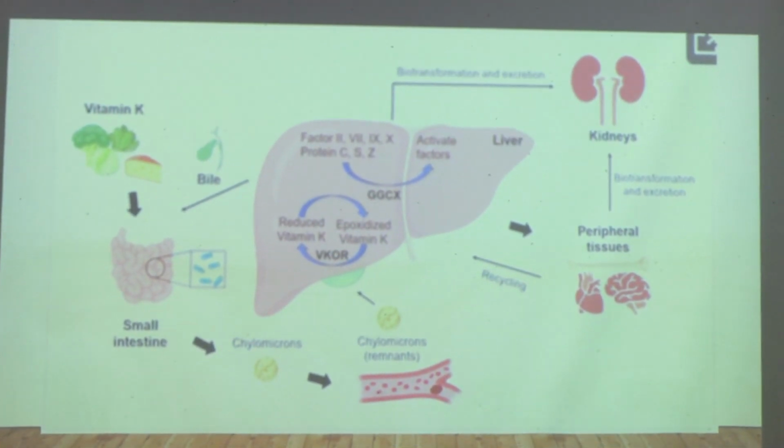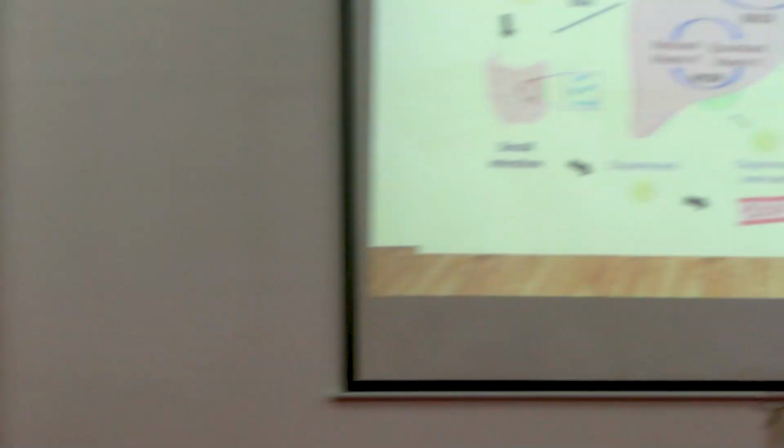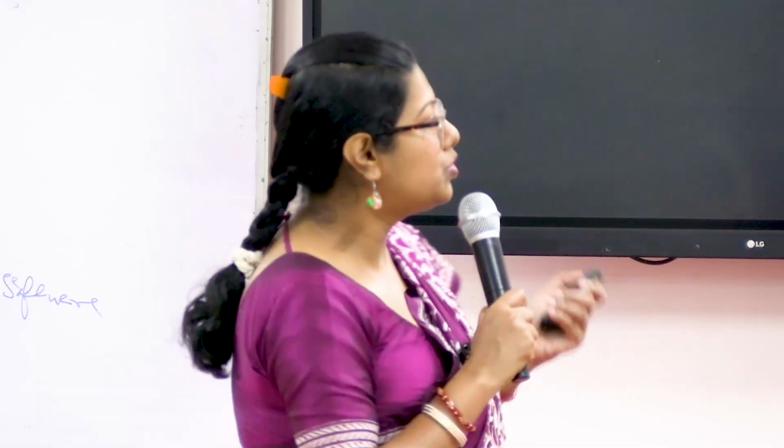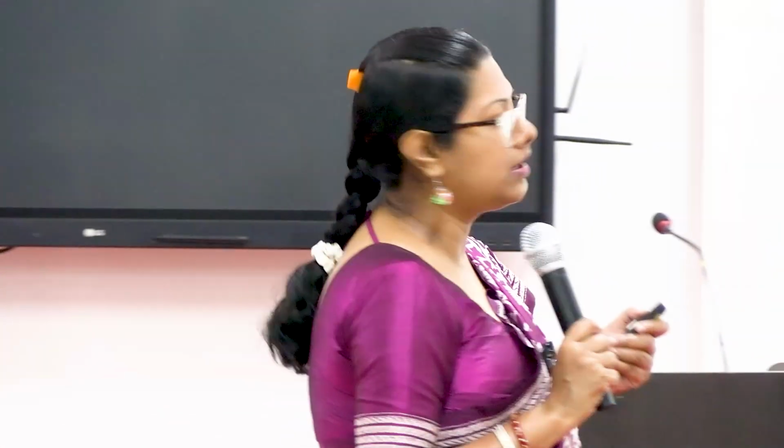So sometimes MCQs can come, or I might ask again: 2, 7, 9 and 11. Among these, which coagulation factor will not require vitamin K? So the answer will be 11. Because for 2, 7, 9, 10, these 4 coagulation factors, vitamin K is needed for gamma carboxylation.